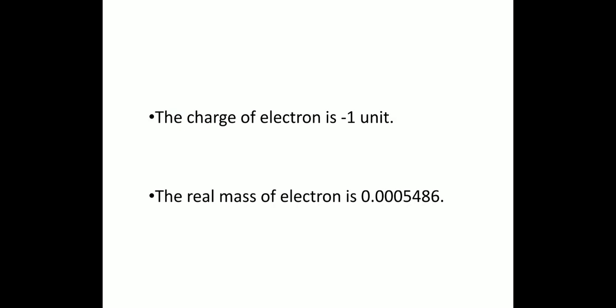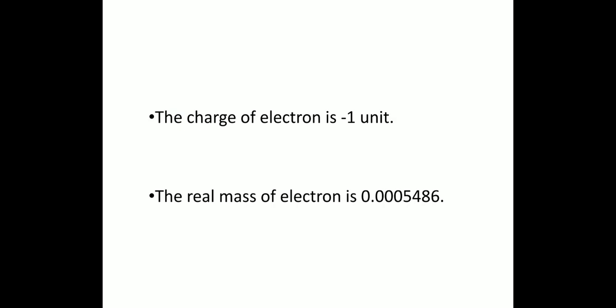The real mass of the electron is 0.0005486 atomic mass units.